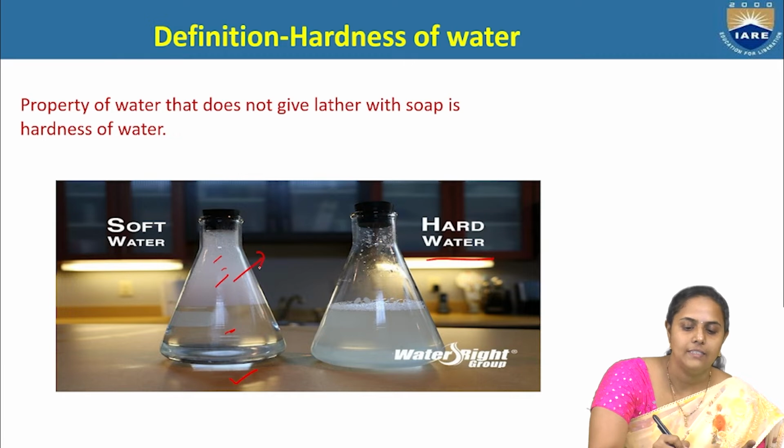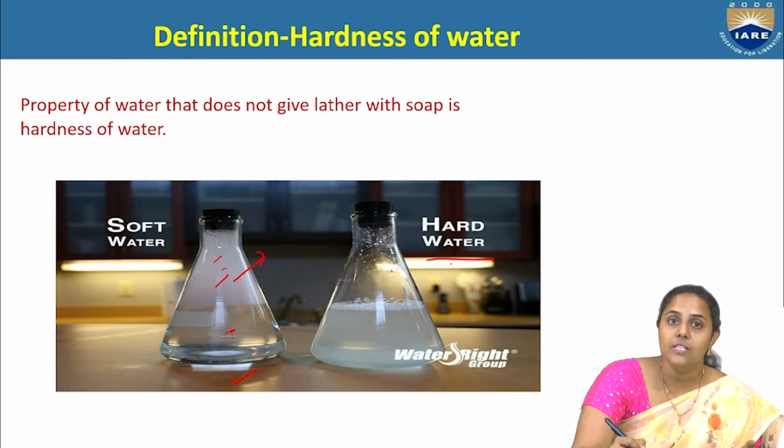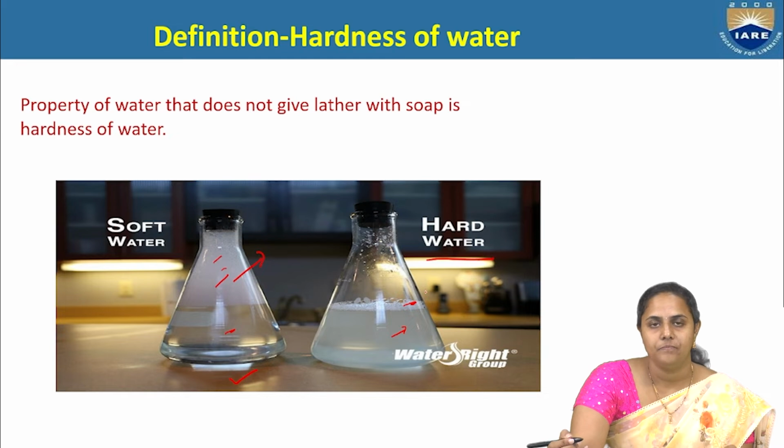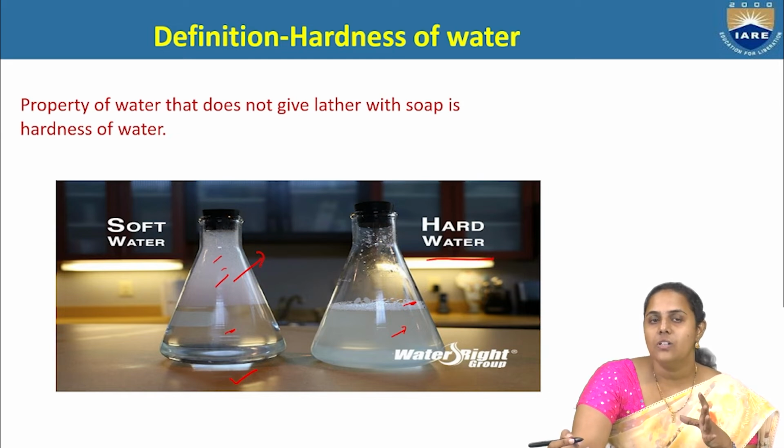But in the hard water, precipitation has formed and the lather is almost negligible. So in simple terms, hardness of water is the property of water that doesn't form lather with soap.